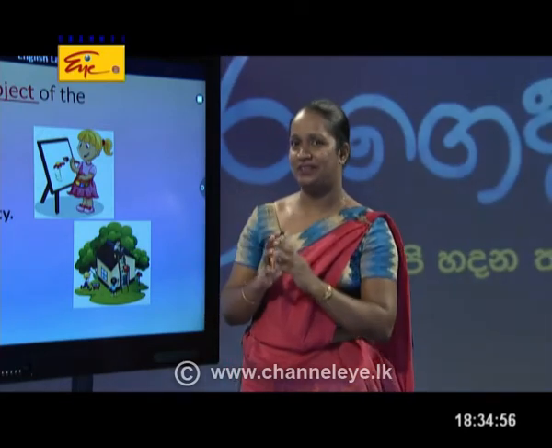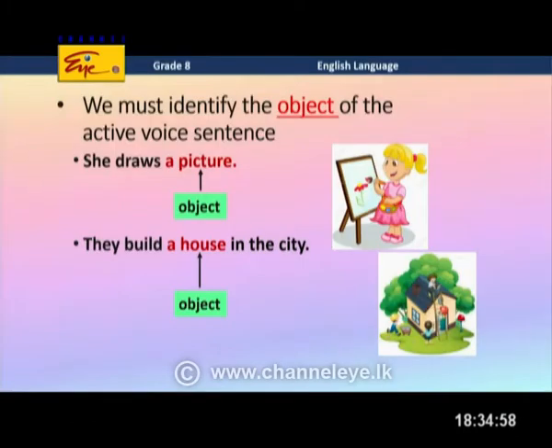Miss Chamari, can you read the first sentence? She draws a picture. What is drawn by her, Miss? A picture. A picture, yes. A picture is the object in the first sentence. And if we get a longer sentence, children, you have to find the object out of the set of words. So it will be a little harder if you do not understand it properly.